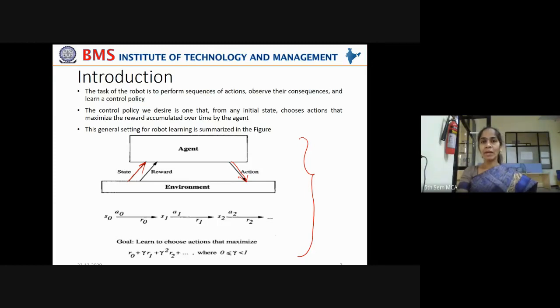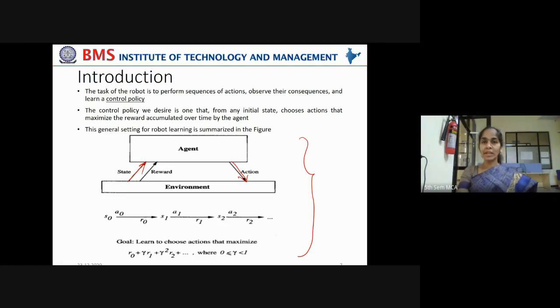Why we say optimal is that only optimal actions will be rewarded. Non-optimal actions will not be rewarded. Sometimes they will be penalized also, so that it will reduce the sum of accumulated rewards.